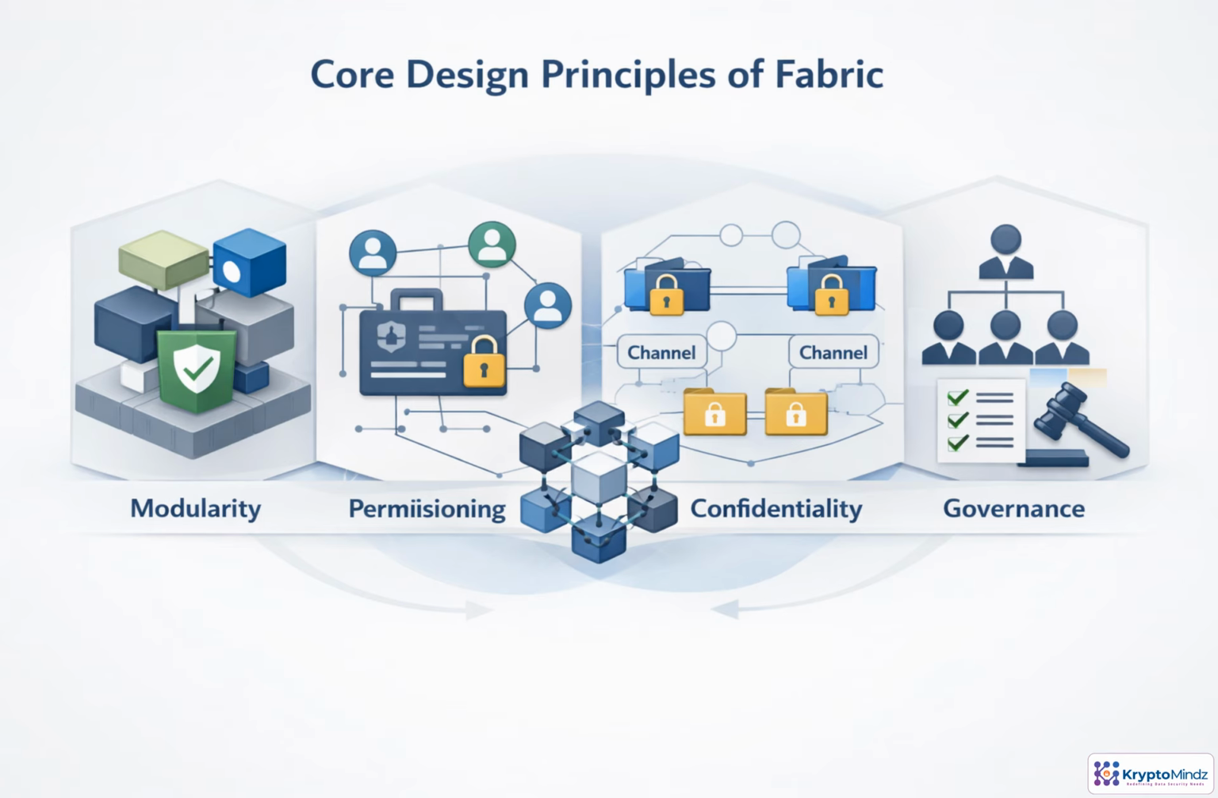Fabric works less like a fixed product and more like a set of enterprise building blocks. Modularity lets a network configure components such as identity, consensus, and smart contract execution. Permissioning means every participant is known and authenticated. Confidentiality controls who can see which transactions using channels and private data. Governance ties these pieces together, with policies that define who may endorse, approve, operate, or change the network. That combination makes Fabric adaptable to real business requirements.